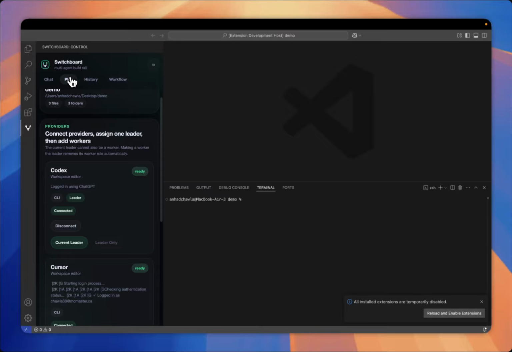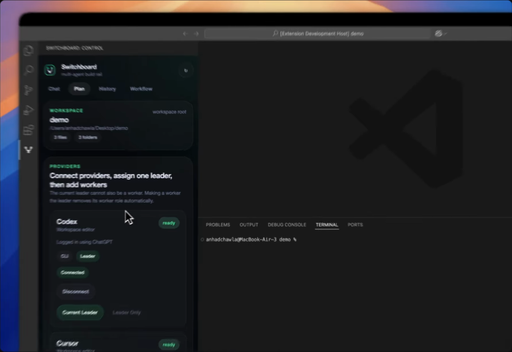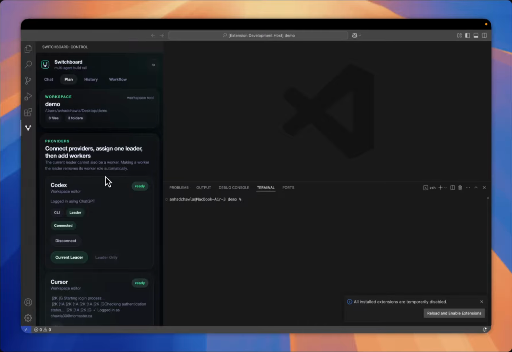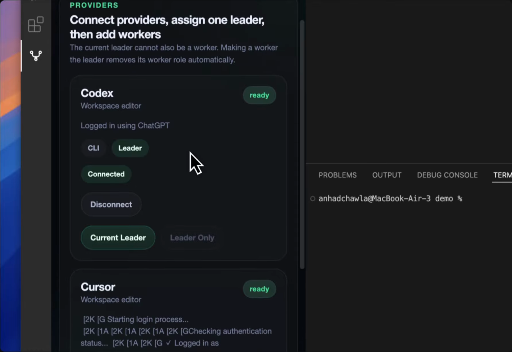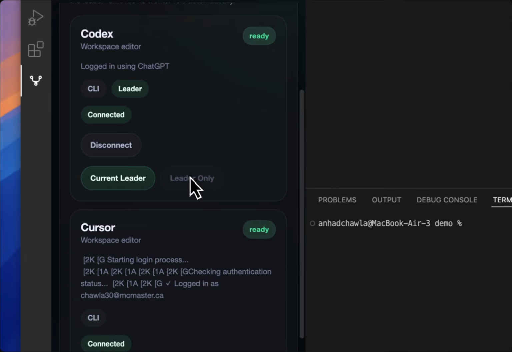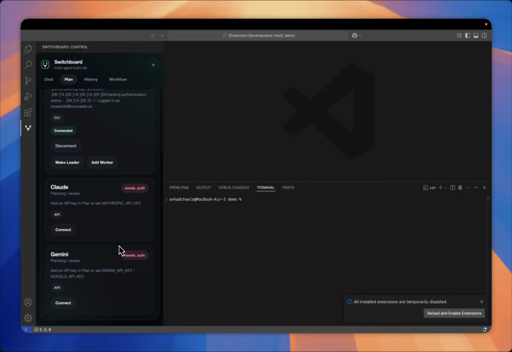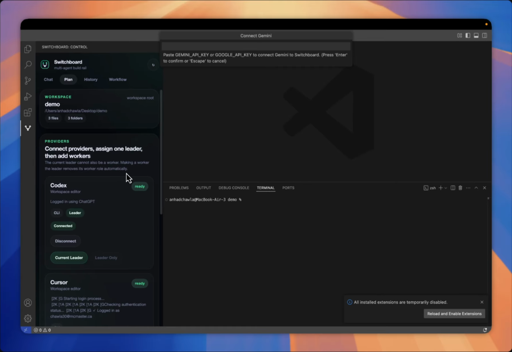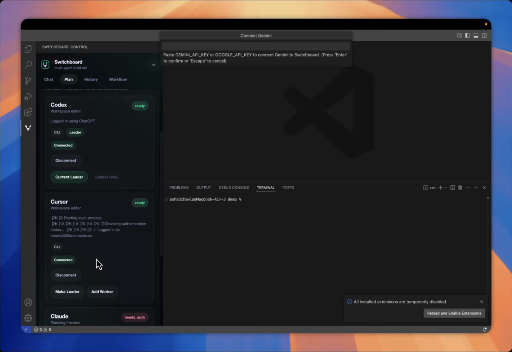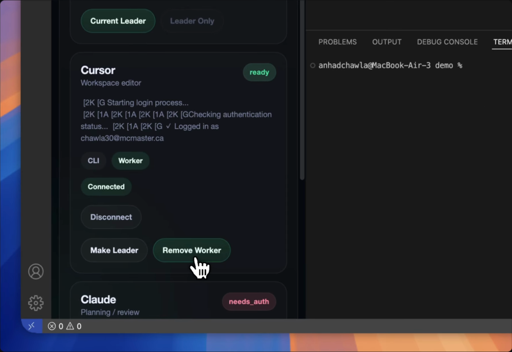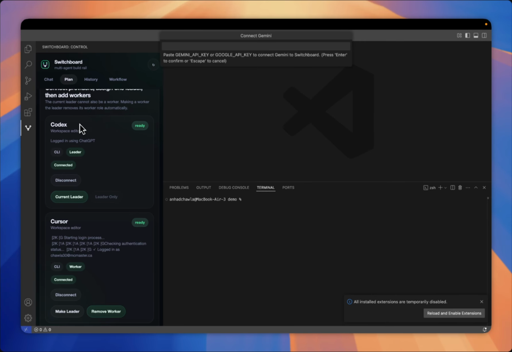So here comes Switchboard. You can connect all your providers in one single platform. So I have Codex connected using my ChatGPT login. I have Cursor connected. I can connect Claude. I can connect Gemini as I please. Then what happens is you assign one leader and the rest are workers under that leader. So I'm going to make Cursor a worker under the leader of Codex.